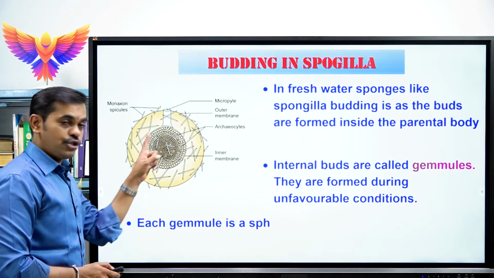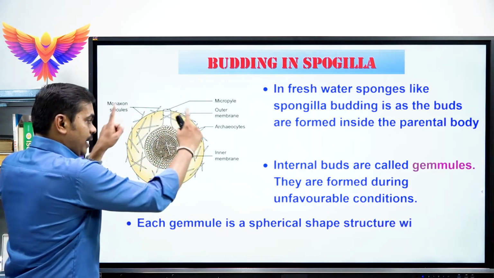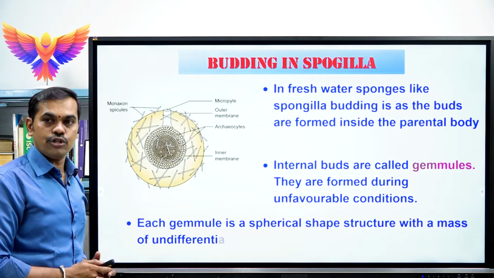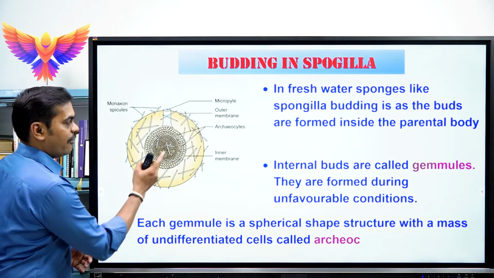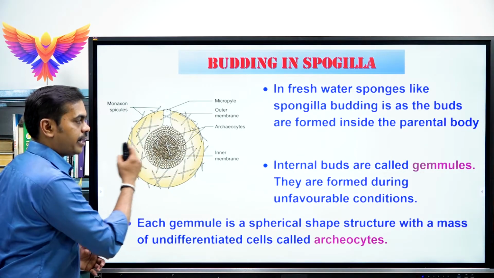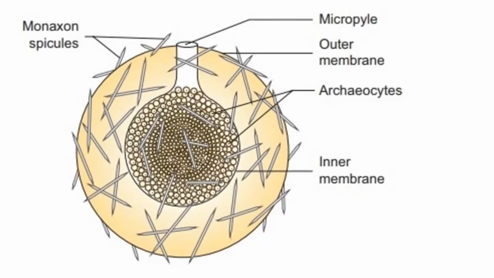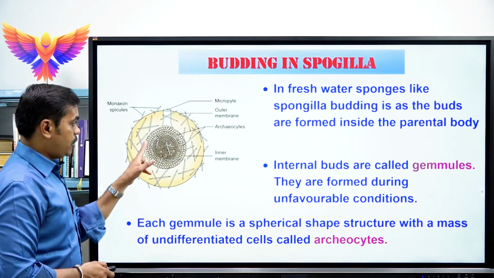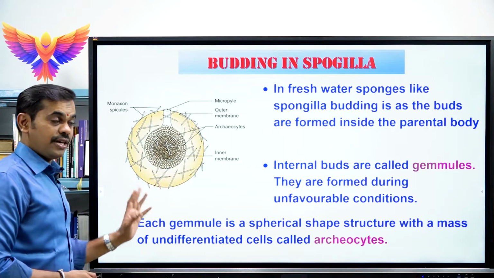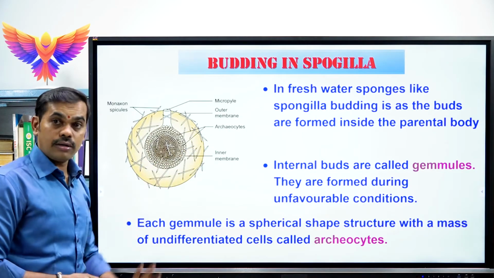Now, each gemmule is spherical or round in shape, and consists of a mass of undifferentiated cells. Please look at this. These masses of undifferentiated cells are called archaeocytes.